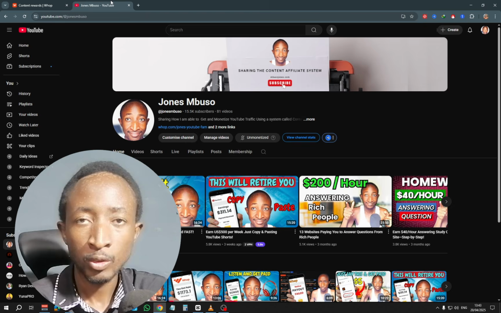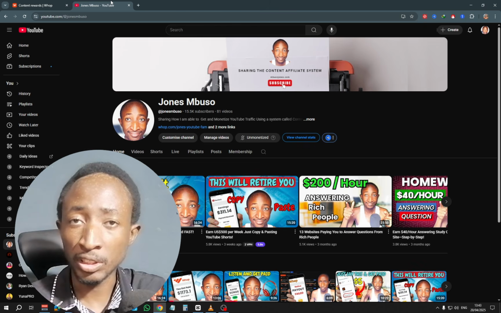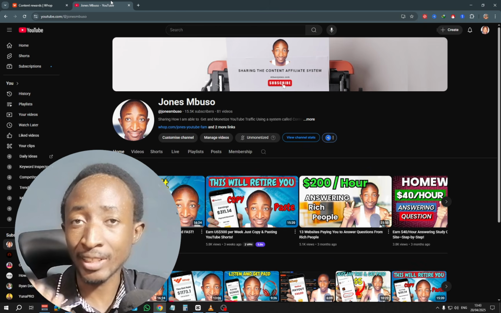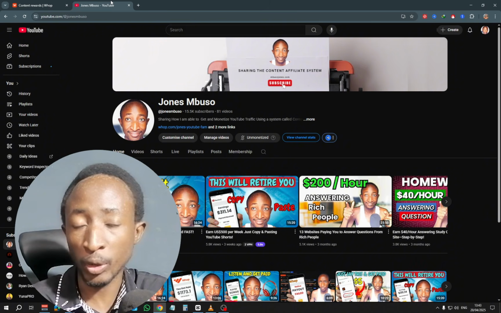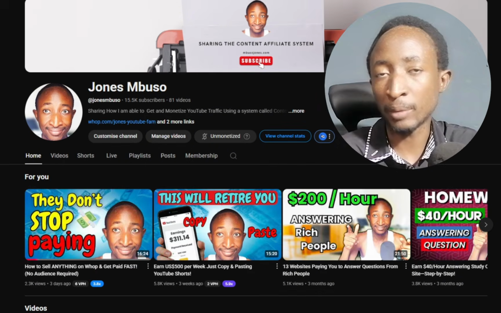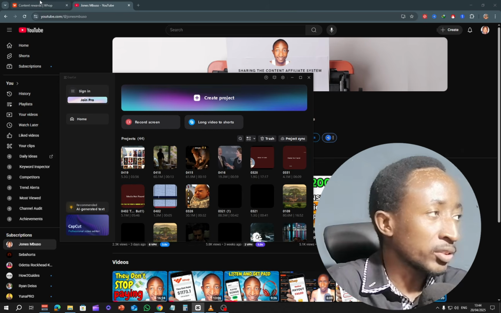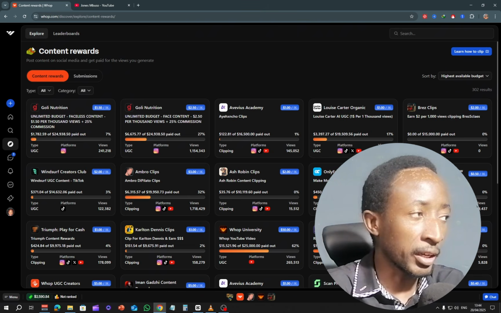Download these assets. Once you have the necessary assets on your device, the next thing you have to do is to start the actual clipping. And to do that, you need to use any free editing software. There's Canva, there's Clipchamp, but my favorite one is CapCut. I went right ahead, like I already showed you on the content rewards section.